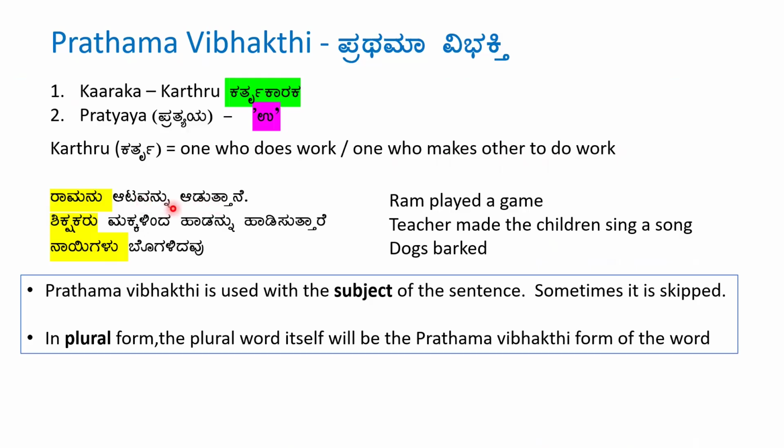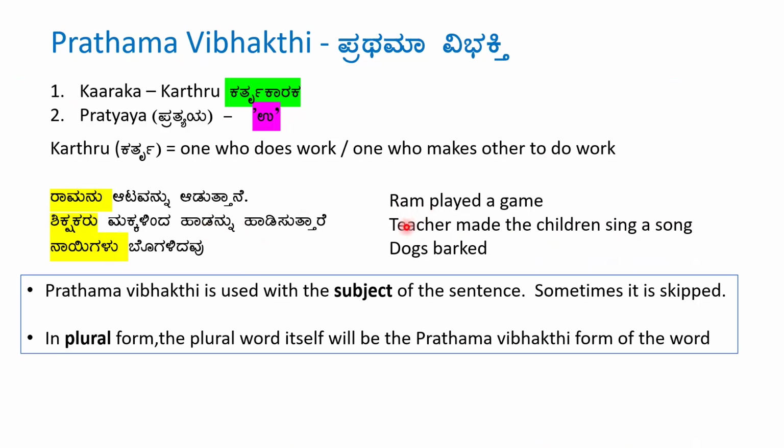In this sentence, who is the Kartru? Who is doing the work? That is Rama. So, with Rama, you need to use the Prathama Vibhakti. So, Rama becomes Ramanu.